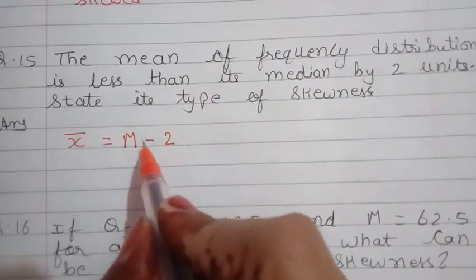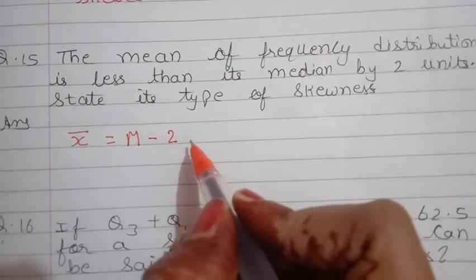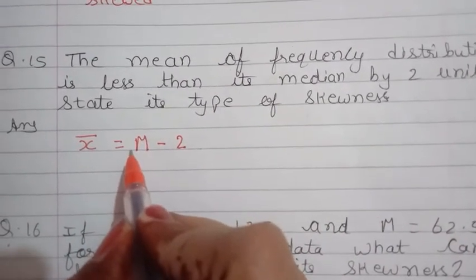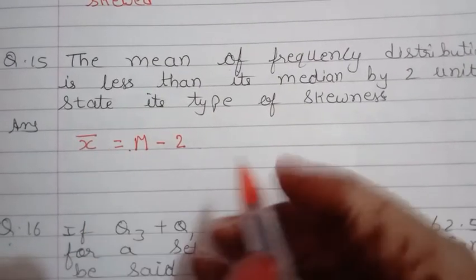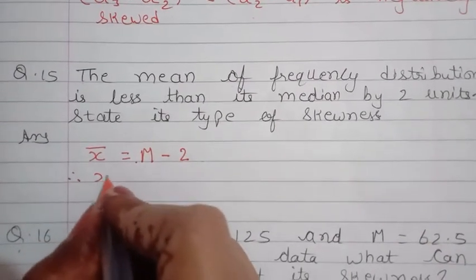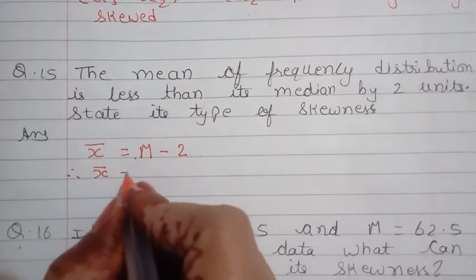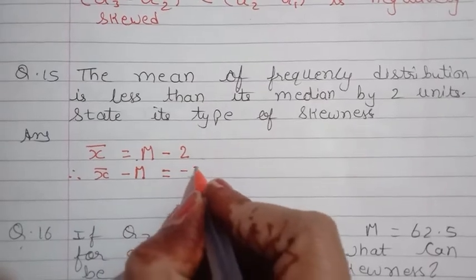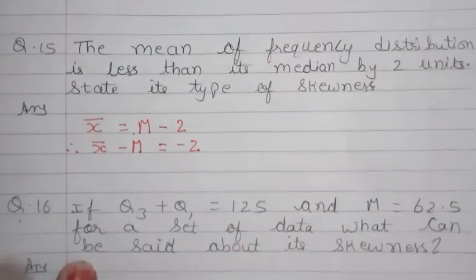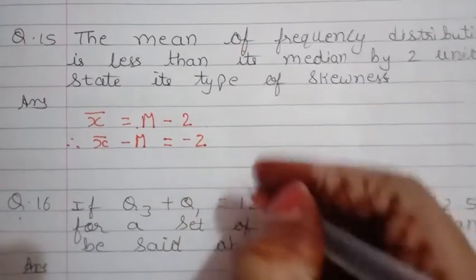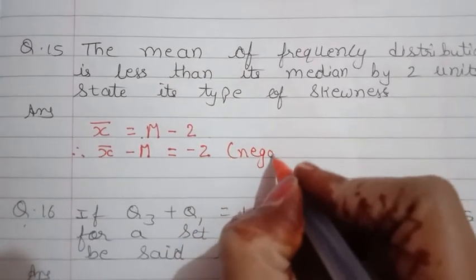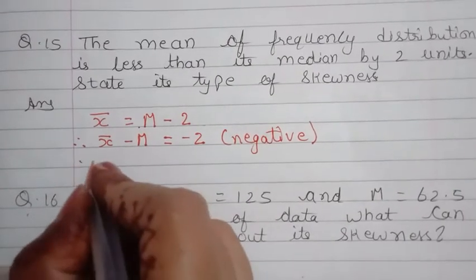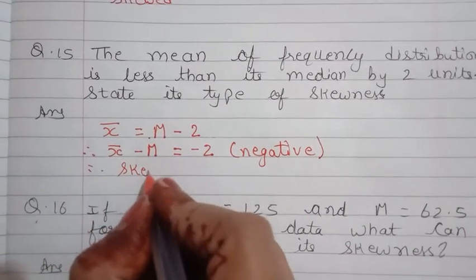So x bar is equal to m minus 2. Now this m we will take on the other side of equal to, so here it is positive and on the other side it will go, so it will become negative. So I can write down as x bar minus m is equal to minus 2. So the value shows it is negative, right? So therefore skewness of frequency distribution is also negative.